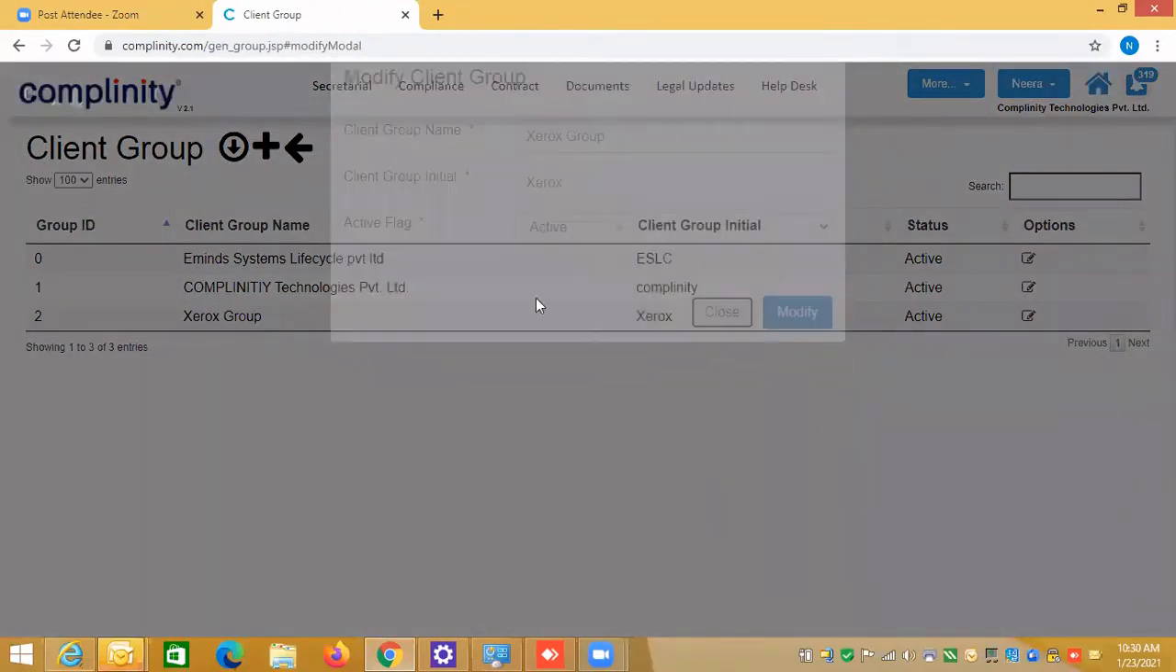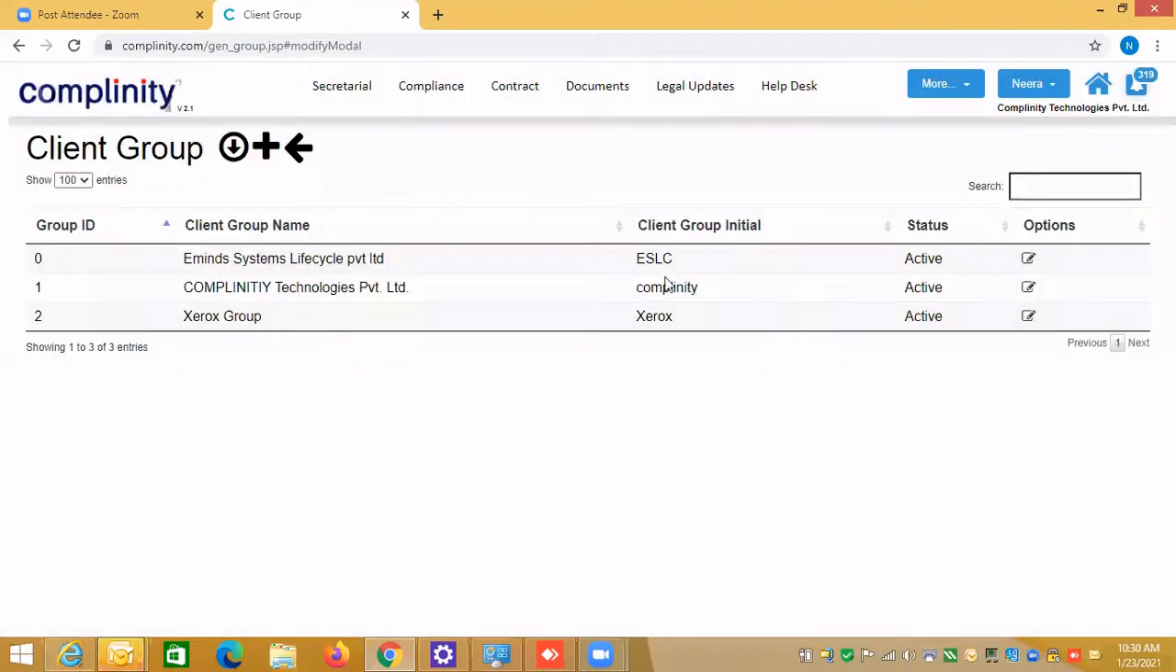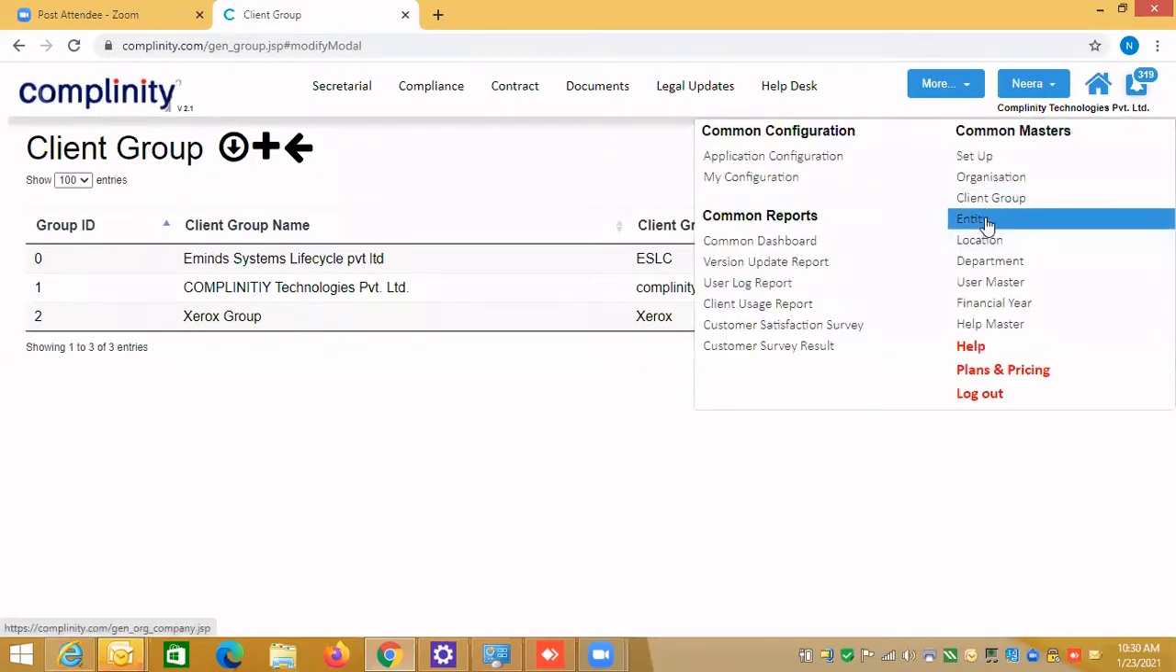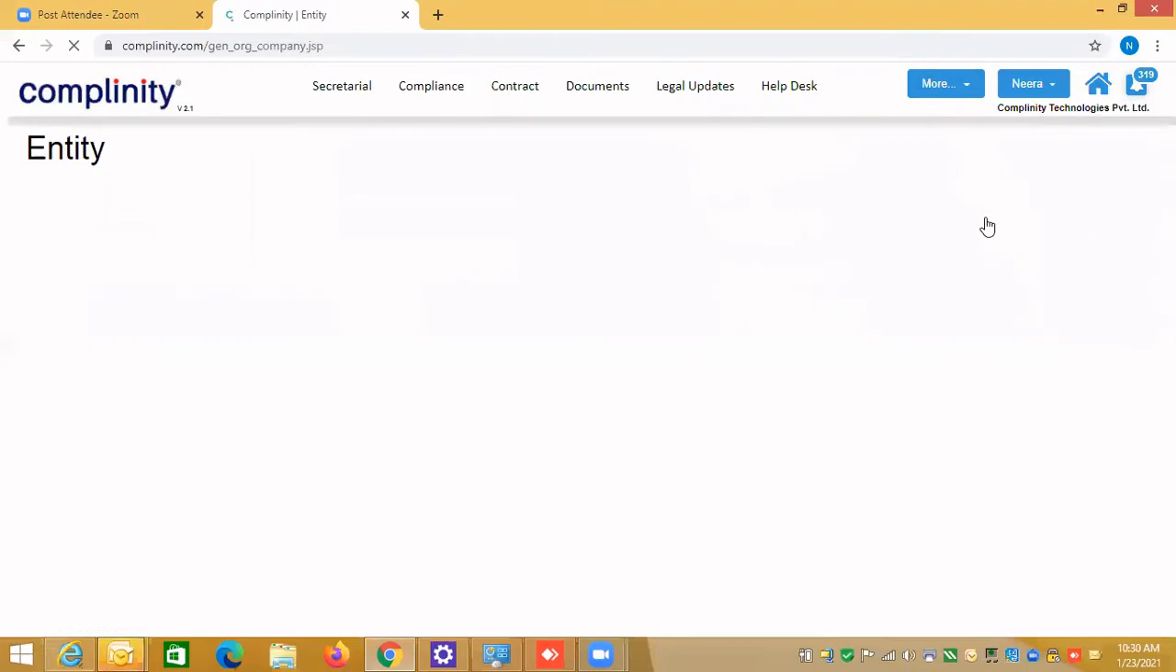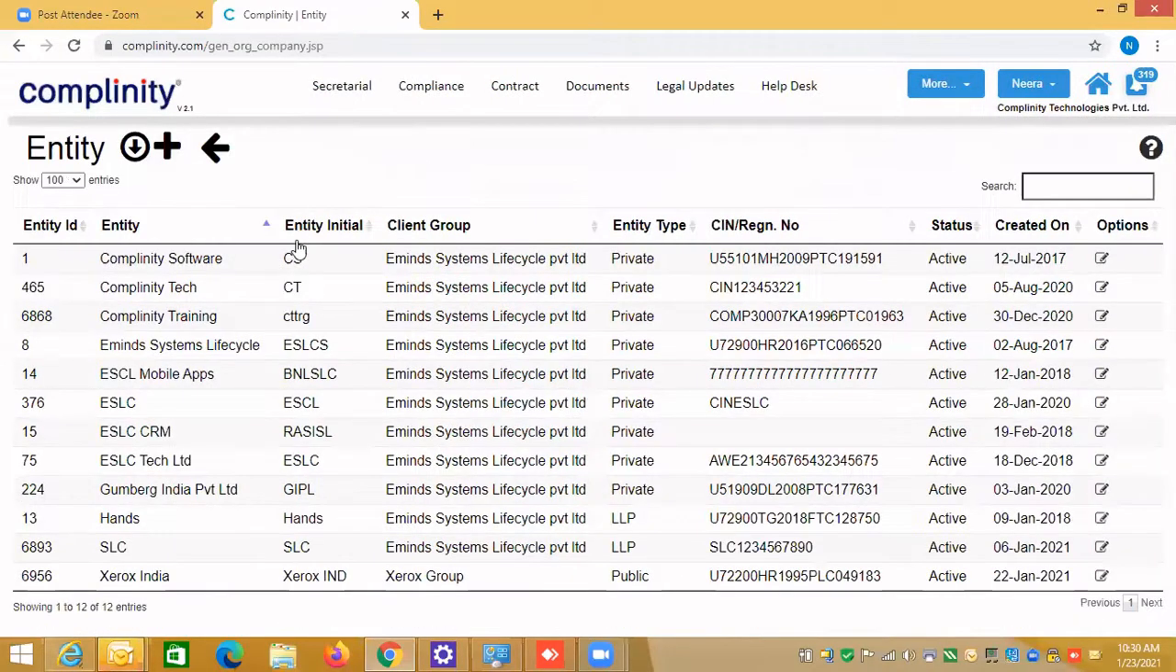So basically, these are the client groups which you have to create for your organization. By default, your organization name will appear as a client group. And the second is the entity, because within one client group you will have multiple entities, multiple companies, as you can say. So let me create one entity as an example for you.